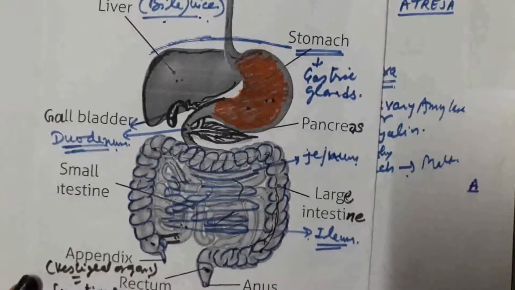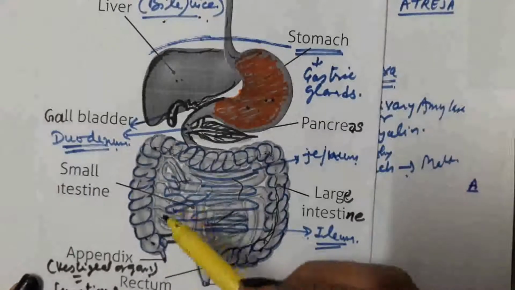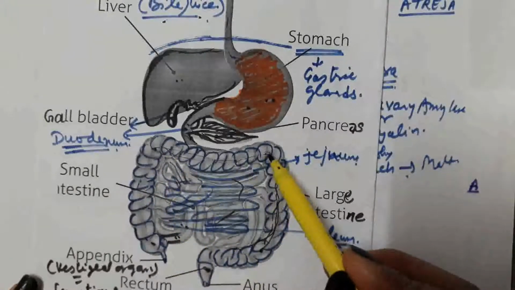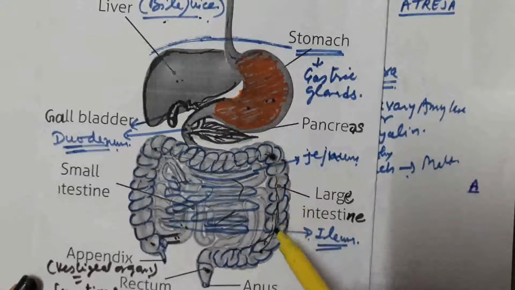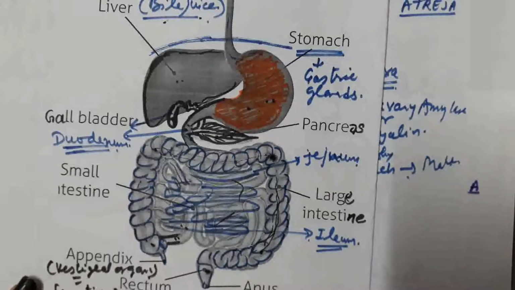From the small intestine, undigested waste comes into the large intestine. The large intestine absorbs water from undigested waste and solidifies it. And now the undigested waste is known as feces. Feces from the large intestine enter into the rectum and through the anus they are released out. The process is known as egestion.